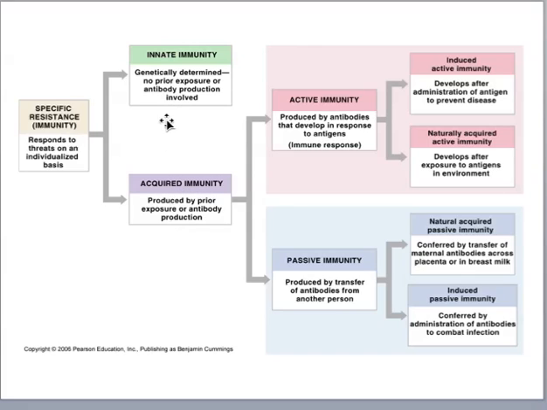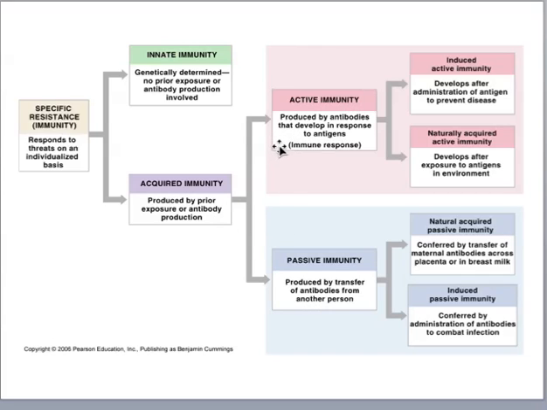Now, acquired immunity, and we won't be really talking about innate immunity to any degree. But now we're going to talk about acquired immunity. This is what we get from being exposed to some sort of organism or some sort of pathogen. That's just due to being exposed to it in some form, so we acquire the immunity from exposure to it. We have two kinds of acquired immunity: active immunity and passive immunity.